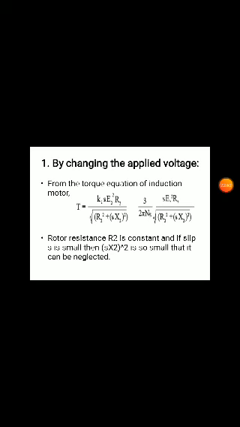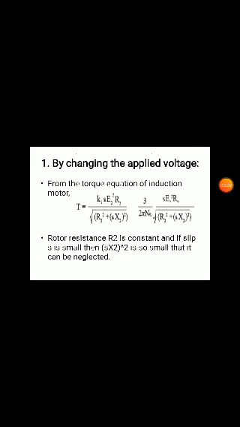Here T = K s E2² R2 / (R2² + (s X2)²). Now R2 is constant, so R2² is a constant value, and s X2 is very small, so we can neglect it.